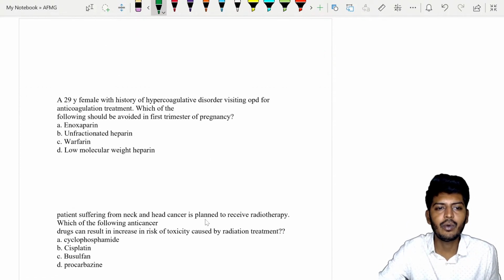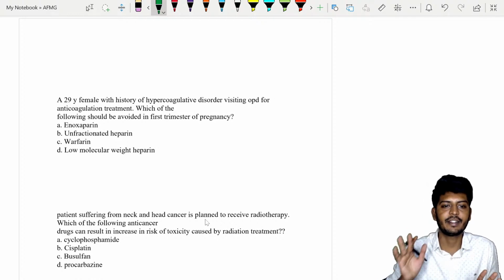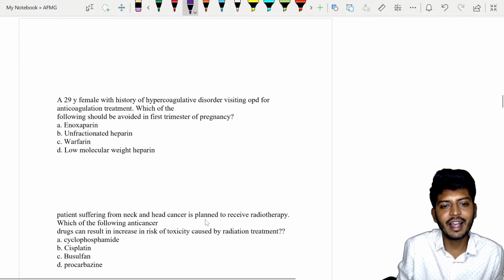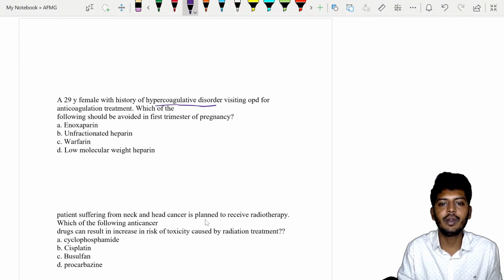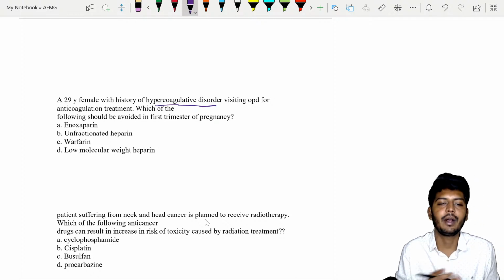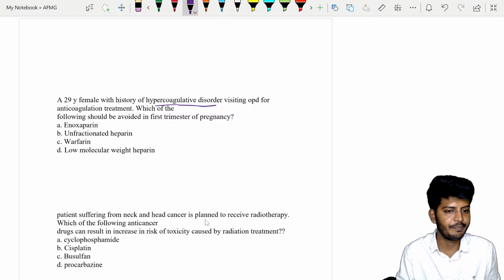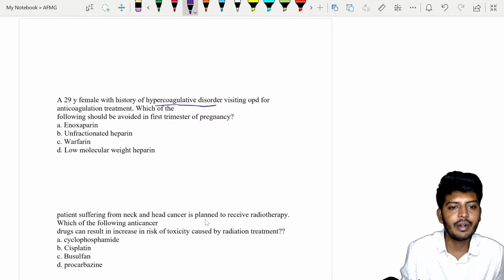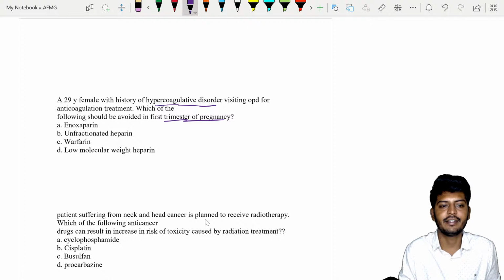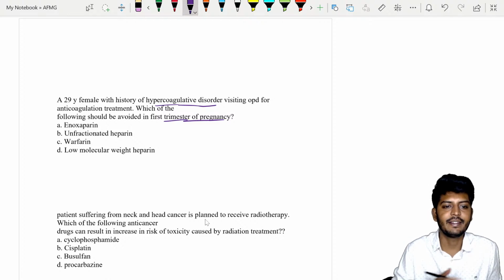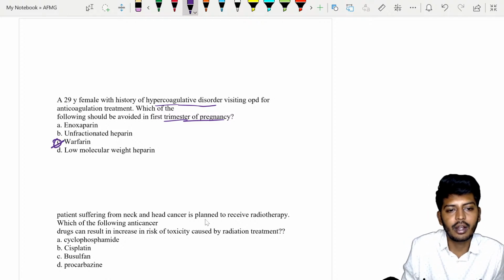A 29-year-old female with a history of hypercoagulative disorder is visiting OPD for anticoagulation treatment. Which of the following should be avoided in the first pregnancy? Basically, she is having hypercoagulability, which means she has a possibility of DVT. Now she is in the first trimester of pregnancy. In the first trimester of pregnancy, warfarin is absolutely contraindicated.